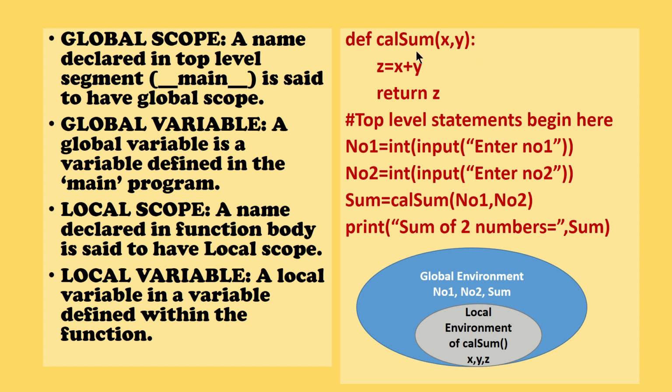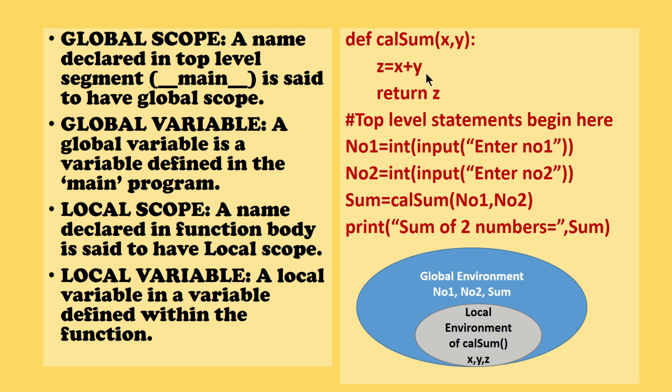Now come to this cal sum function, x comma y. So these are the variables that are used in your function, and z is equal to x plus y. So x, y and z, these variables are declared or defined in your function, and these variables can be used only inside this particular function. You cannot refer to the values of z or x and y in the main program. That is what the local scope is.